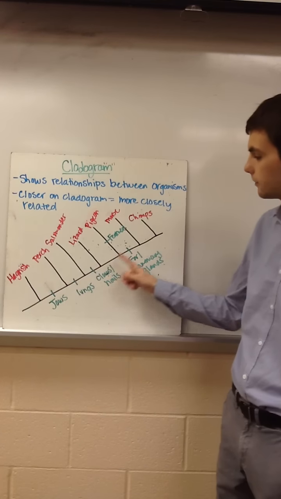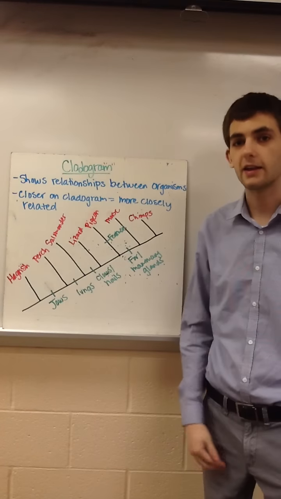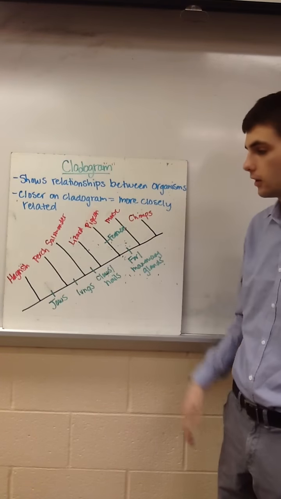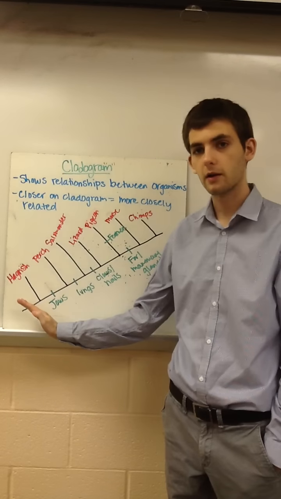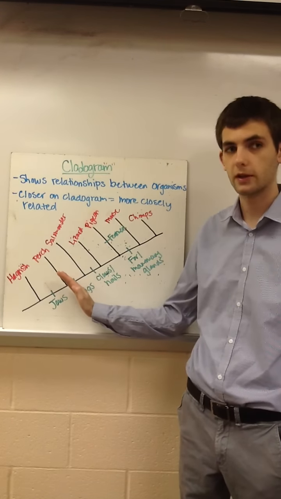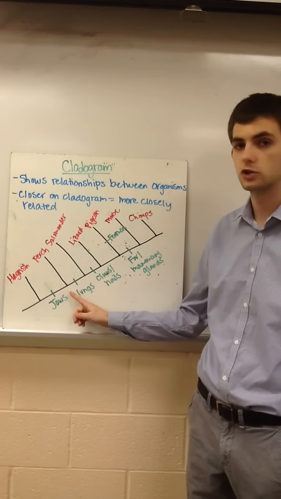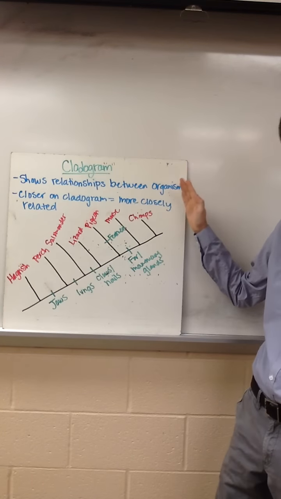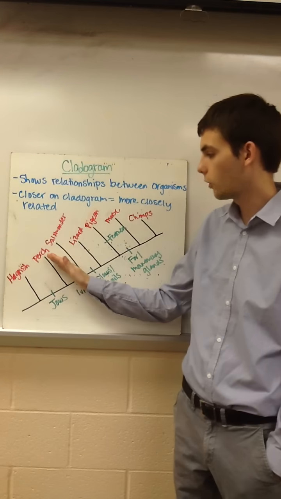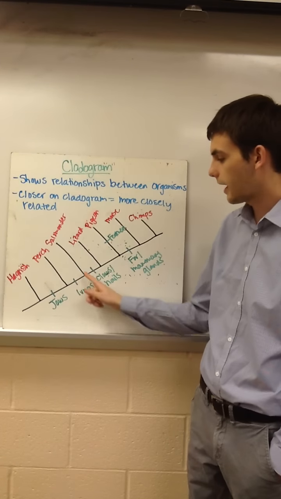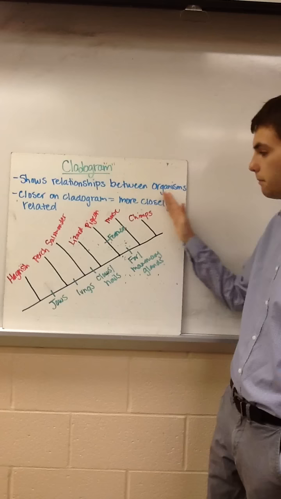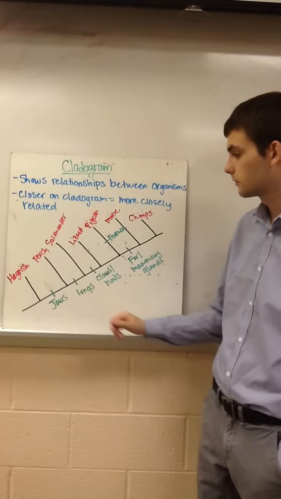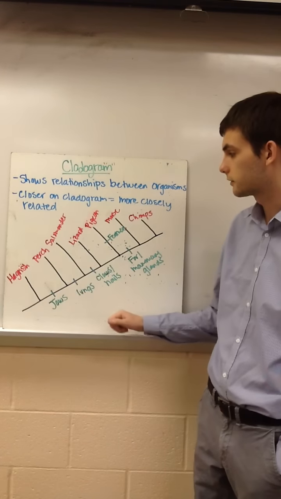So these are the organisms we're interested in. And these little lines in between them are the traits that evolved, or adaptations that evolved, to make these different. So for example, when we go from a hagfish to a perch, we see the evolution of jaws. So hagfish did not have jaws, but everything above it does have jaws. Going from perch to salamander, we see the evolution of lungs. So everything above the perch has lungs, everything below does not. So the perch and hagfish do not have lungs.